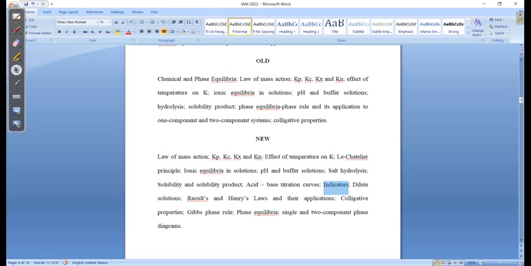Then phase equilibria, very, very important. Single component sulfur system and water system are always there, but now they have also included the two component system, right? So you have to study the eutectic system. So now the syllabus is quite well defined.